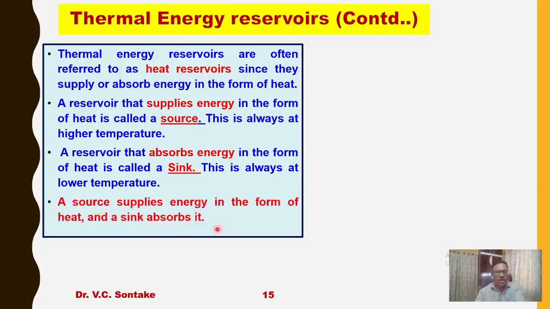A source supplies energy in the form of heat and a sink absorbs the heat. Very simple.